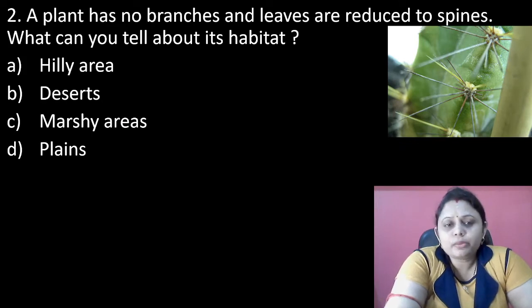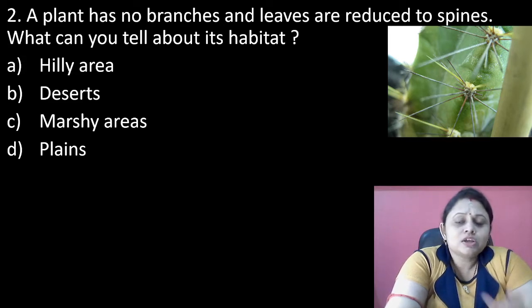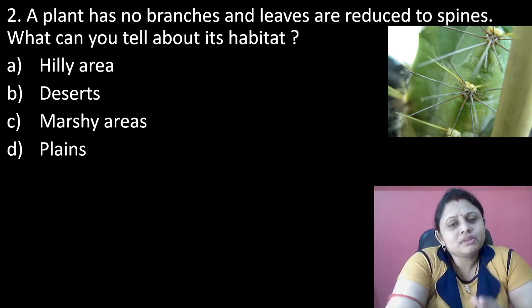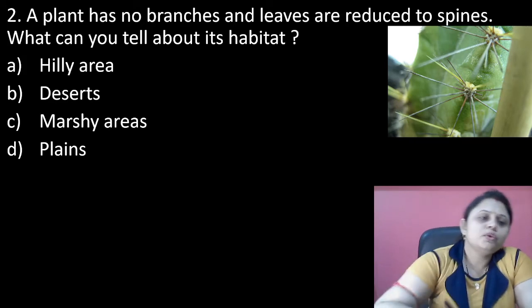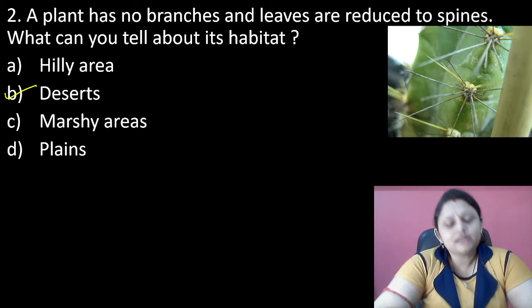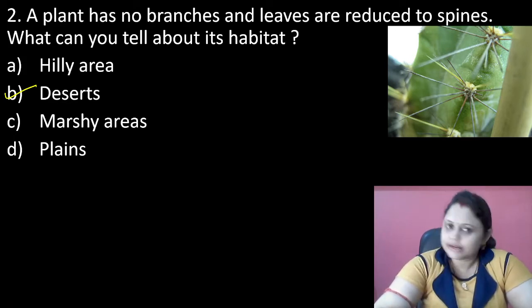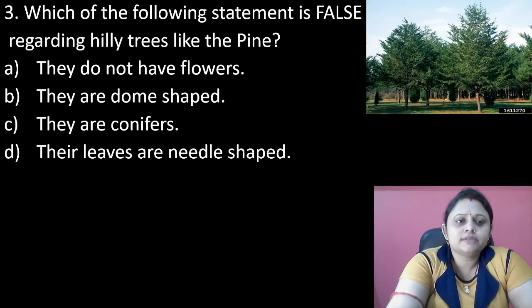A plant has no branches and leaves are reduced to spines. What can you tell about its habitat? We know that leaves are reduced to spines to reduce water loss. And if a plant is trying to avoid losing its water, that means it is present in an area where there is scarcity of water. In which area is there scarcity of water? That is desert. So our correct option is option B, that is deserts. Clear? Let's move to the next question.